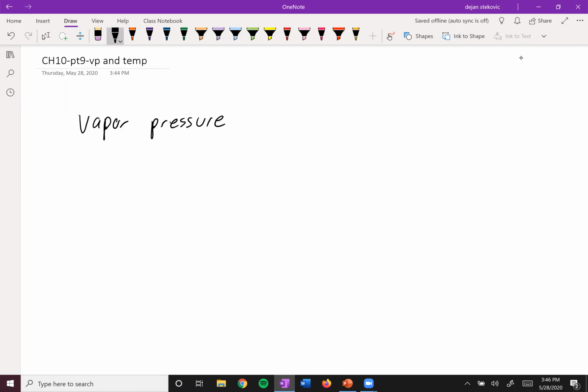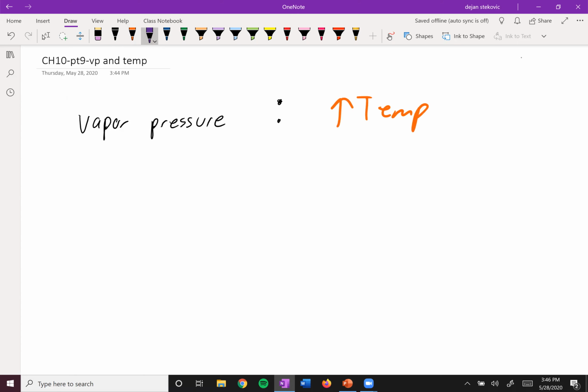All right, so we said vapor pressure is the pressure of the gas above a liquid, and the more gas there is, the more vapor pressure there is. So let's think about what the relationship between vapor pressure and temperature is going to be. What's going to happen to vapor pressure when we increase temperature?